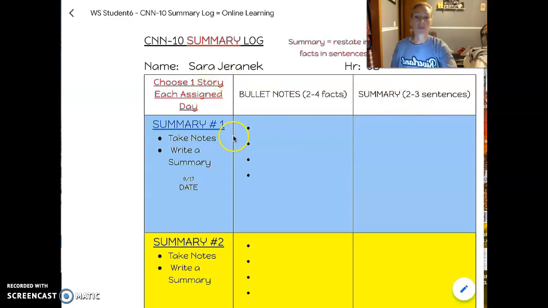Okay, so this is the document. As you can see, it says summary number 1, number 2, and number 3 as you scroll down. They're in different colors, and I did that so that they are definitely separated. Today, you are only doing summary number 1. You'll notice that I've already gone and put my name in. Class hour I've put in 3B. Your class might be 3A. You might be 5A, 7A, or 3B, 5B, or 7B. That would be your class hour.